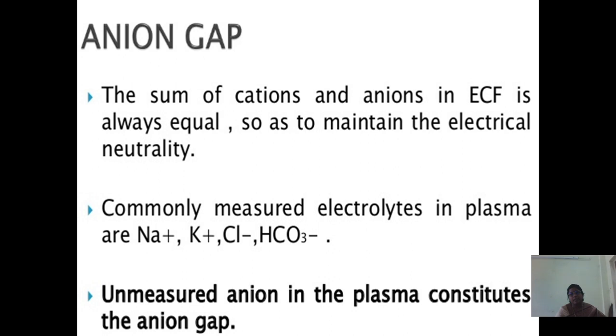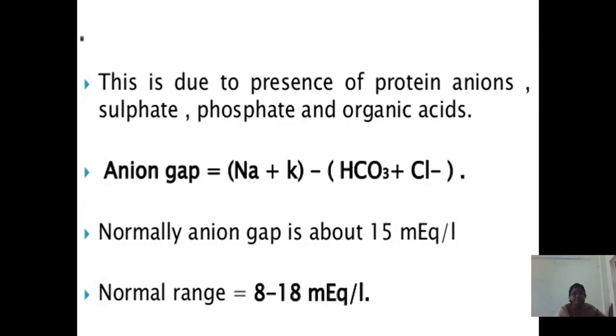Next comes anion gap. The sum of cations and anions in the extracellular fluid is always equal, so as to maintain electrical neutrality. Commonly measured electrolytes in plasma are sodium, potassium, chloride, bicarbonate. Unmeasured anions in the plasma constitute the anion gap. This is due to the presence of protein anions, sulfate, phosphate and organic salt. Anion gap is equal to sodium plus potassium minus bicarbonate plus chloride. Normally anion gap is about 50 milliequivalent per liter. Normal range is 8 to 18 milliequivalent per liter.